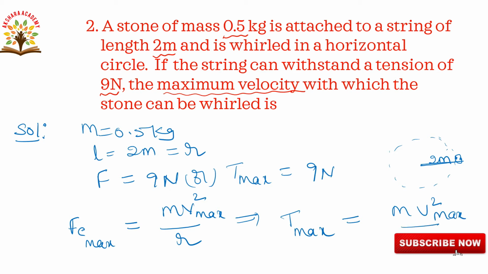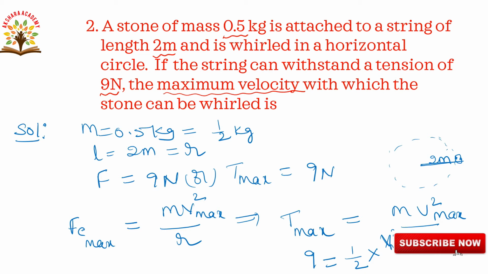Now we are substituting the values. T maximum is 9 they given and m is 0.5 kilogram, we can write it as 1 by 2. For our convenience we are writing 1 by 2, either 1 by 2 or 0.5, into v maximum square by r. Here we have to find out the value of maximum velocity.